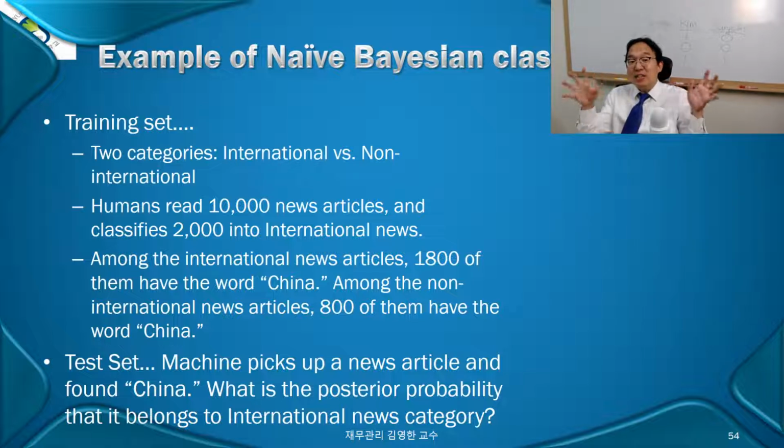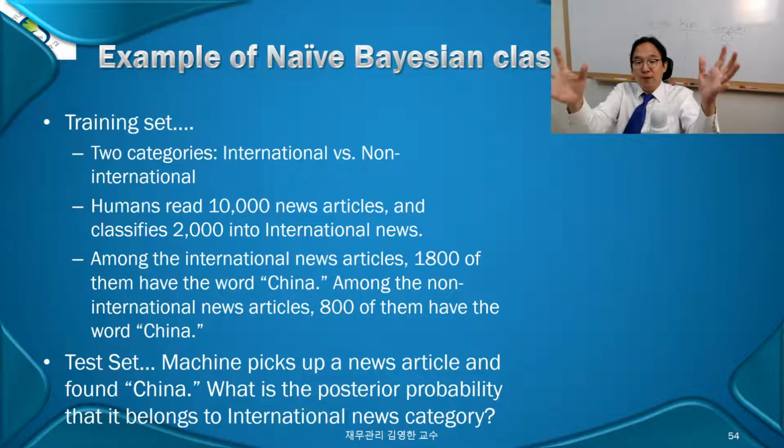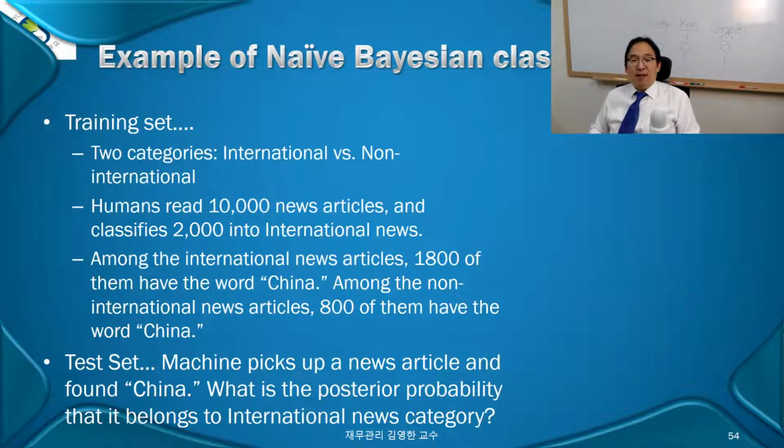Now that's a training set to demonstrate to the machine how you classify those. Let's go to the test set. Okay, test set. The machine picks up a news article. I'll pick up a different piece of paper over here. A news article from the test set.